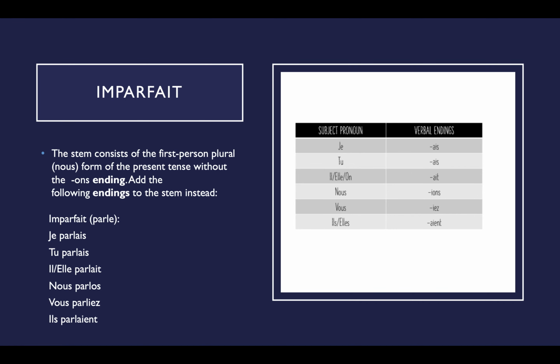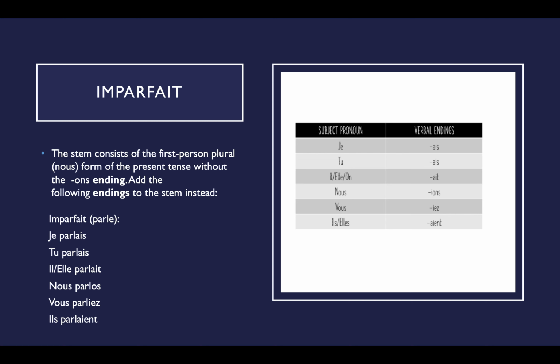How to form the imparfait. The stem consists of the first person plural nous form of the present tense without the ons ending. Add the following endings to the stem instead. Meaning, get the verb with the ons ending and then add these endings in the picture.